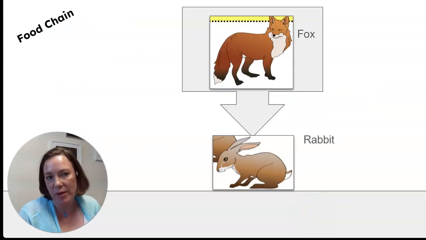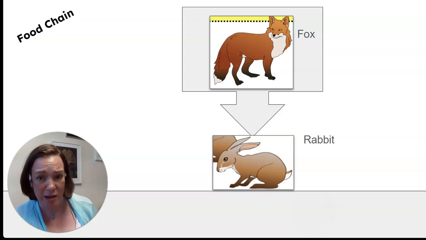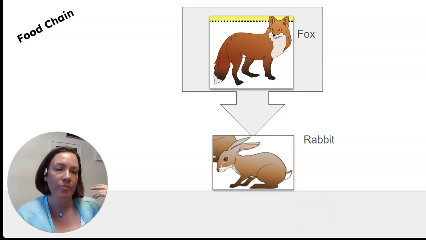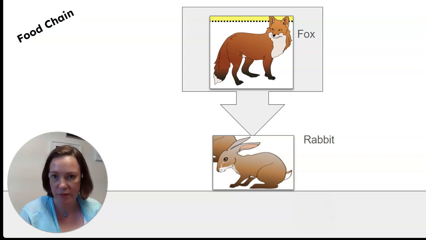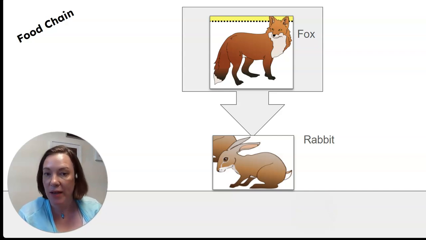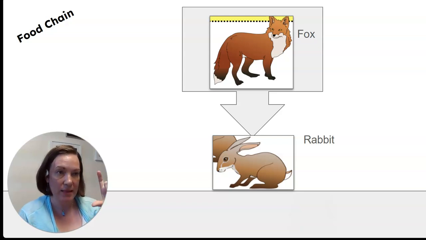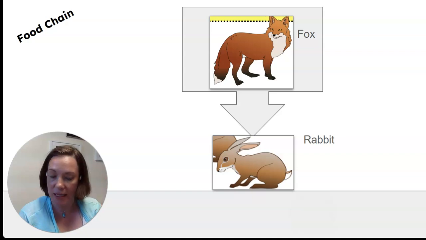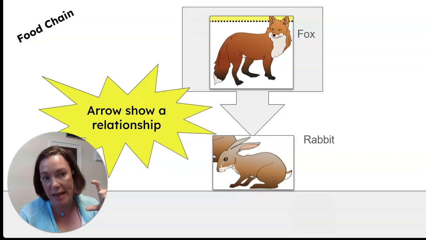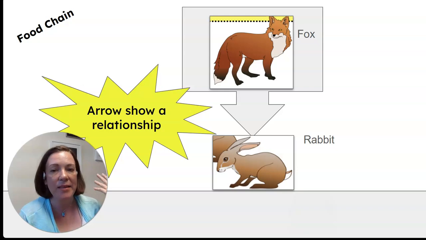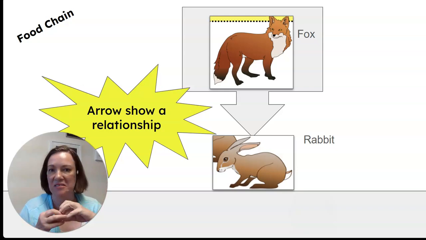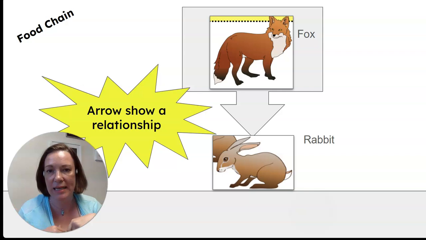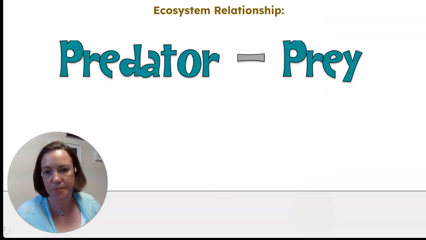First, let's connect what we already know about the food chain to predator-prey relationships, okay? We've drawn food chains, we've looked at food chains like this before. The fox eats the rabbit. So these two organisms have a relationship. That's what that arrow shows. Anytime there's an arrow connecting two ideas in science, in history, in English, whatever, that's a relationship.